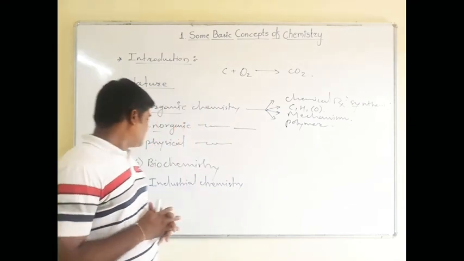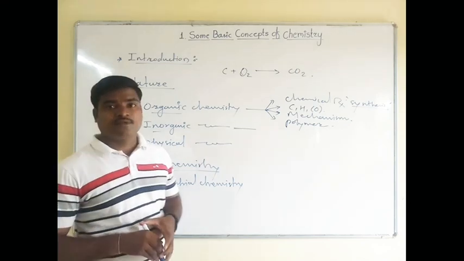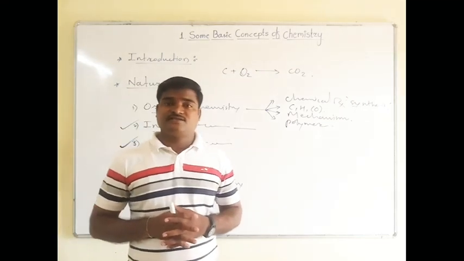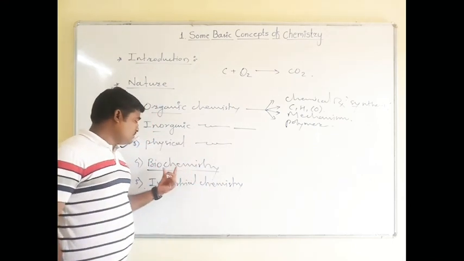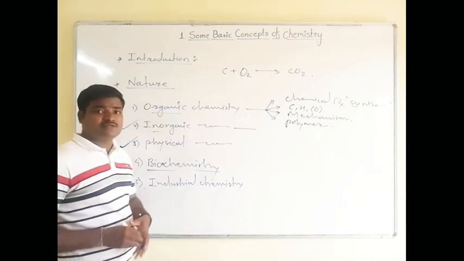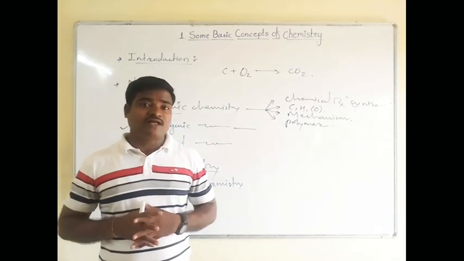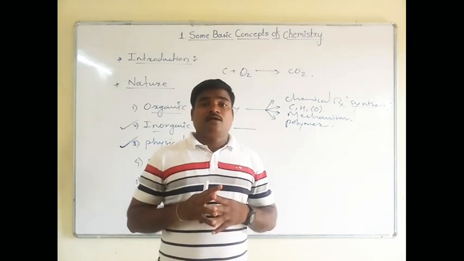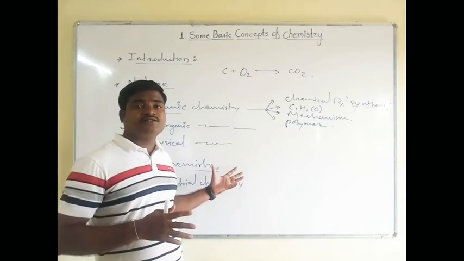Now students, we are going to learn the fourth branch of chemistry, that is biochemistry. Students, you already know about the different kinds of biological things. In your 10th standard, you already learned all these things. So this is the combination of these two subjects, biology as well as chemistry, so it will form biochemistry. Which things are included in this branch? All the facts which are related with biology and the chemical changes which are taking place in it, all these things are included in biochemistry.